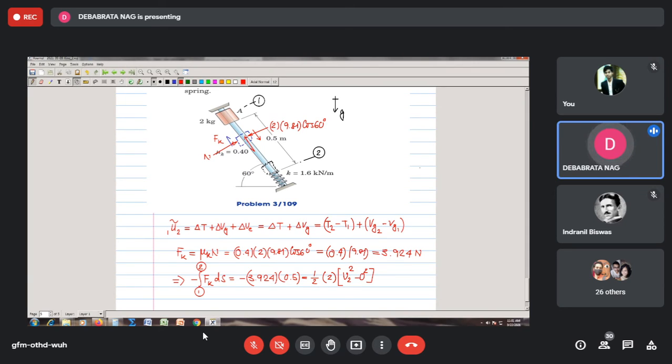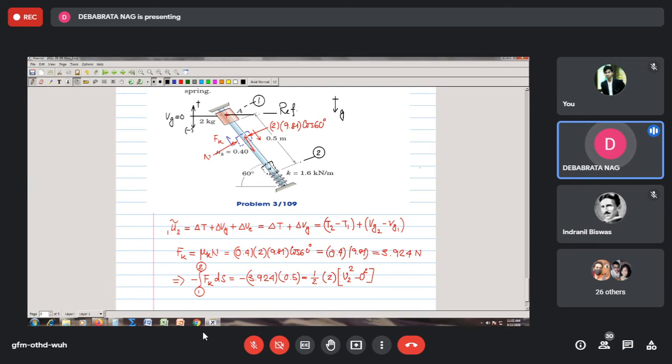Now in order to calculate this potential energy, I need to make certain assumptions. Which way I will take my reference frame? Anyway, suppose I go and take this as my reference. So this is my reference I am choosing. You can choose this point also as your reference. So since this is my reference, I see that here Vg equals 0 and this is plus in the upside and down it is minus.